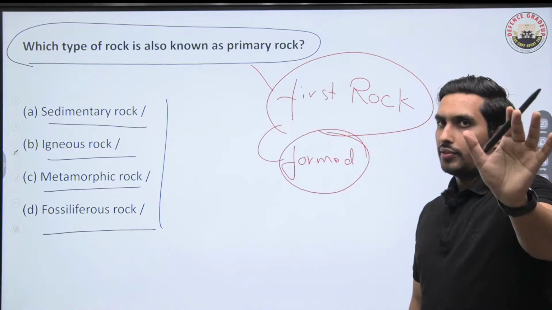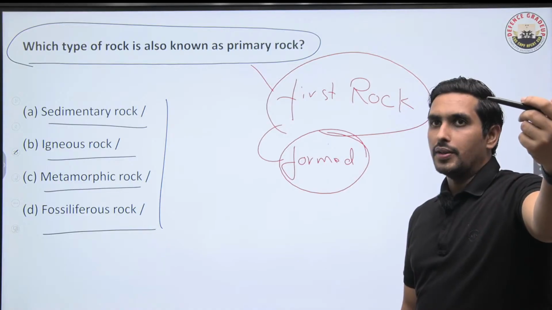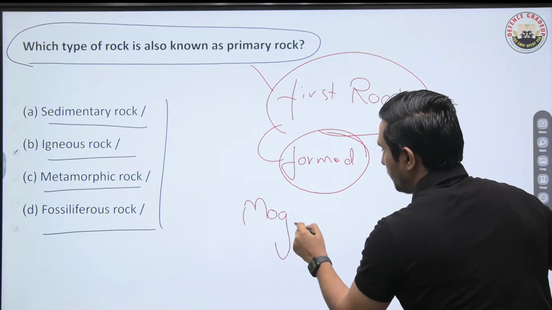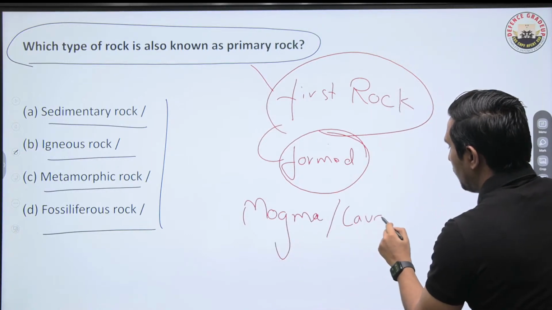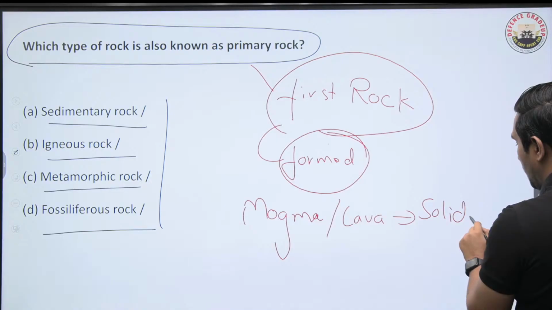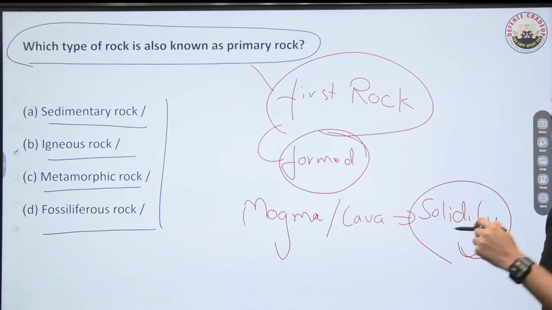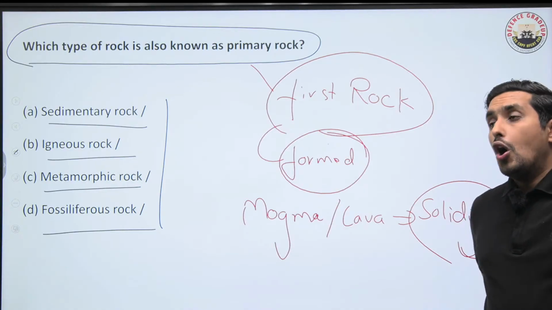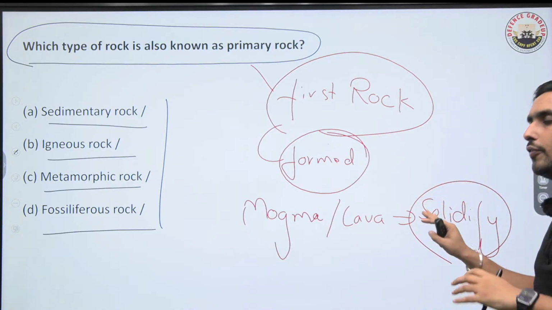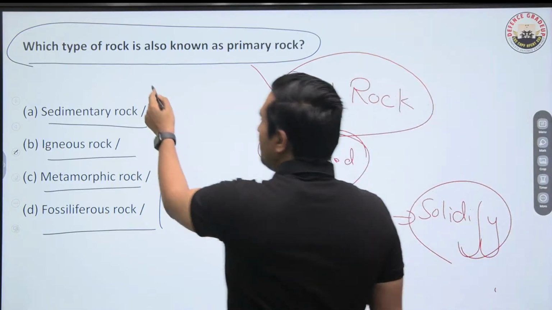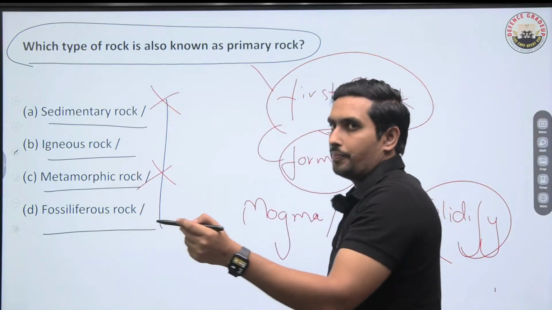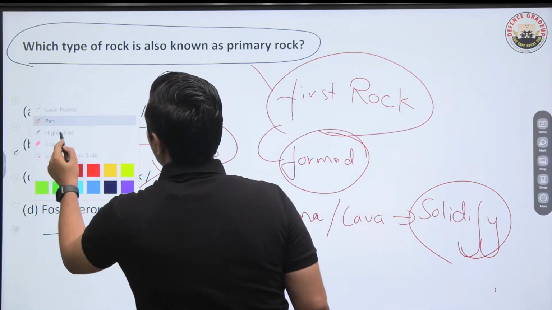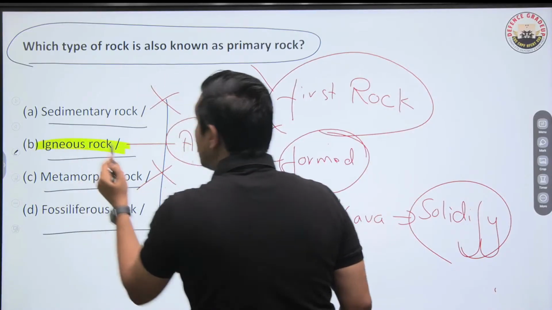Now think about this. How is the first rock formed? By the solidification of magma. When the magma, which is inside the earth, or lava, which is outside the earth, solidifies, only then you have the rock formation happening for the first time. And when weathering happens, then sedimentary rock will form. Or under huge stress, it will form into metamorphic rock. So sedimentary and metamorphic are not the primary ones, but primary ones are igneous rocks. Always remember this thing. When the lava is being solidified, we are seeing the formation of igneous rock happening.